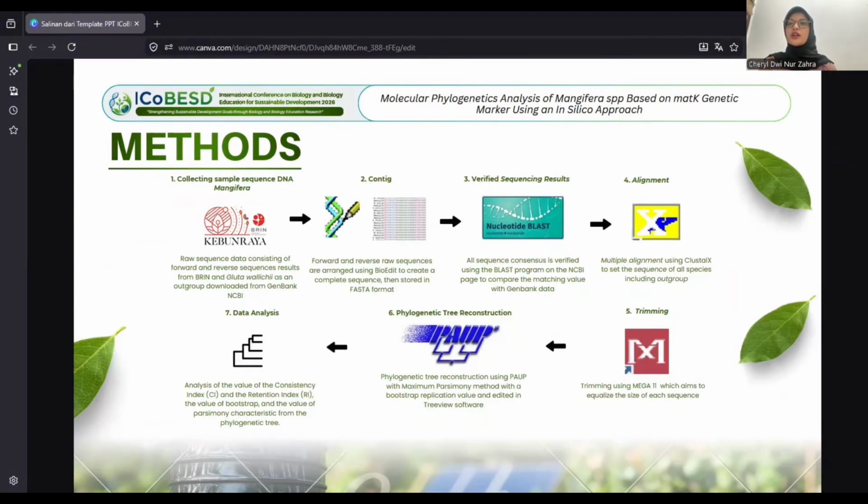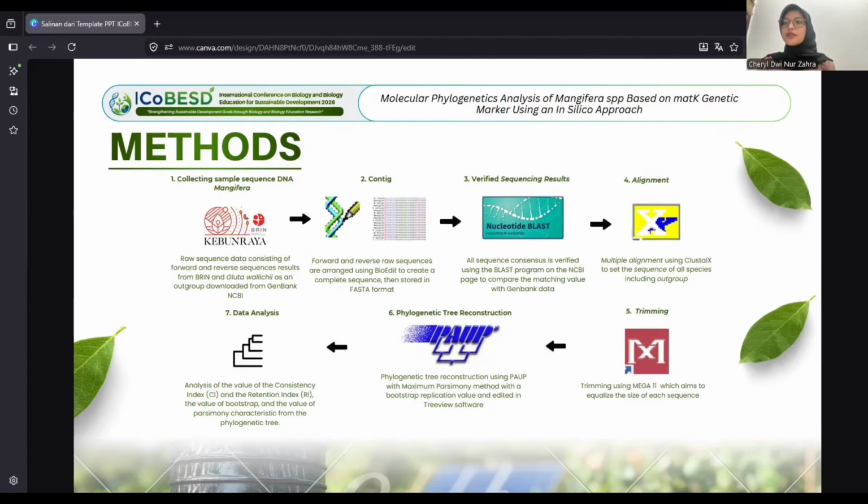First of all, we collect sample sequence DNA of Mangifera with raw sequence data consisting of forward and reverse sequences, resulting from green and glutawaliji, and an outgroup downloaded from GenBank and NCBI. We also have to construct the sequence. The forward and reverse sequences are arranged using BioEdit to create a complete sequence, then stored in FASTA format.